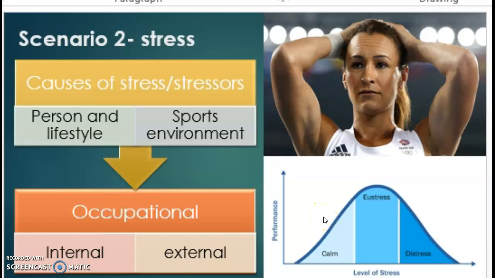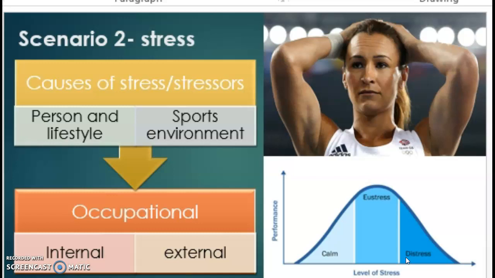This is by, instead of perceiving the sporting demand in a negative way as a threat like we see Nick do in Scenario 1 and Sarah do in Scenario 2, which causes distress, Rachel will see this demand in a positive way in the form of a challenge, and therefore causes eustress to be present and allow optimal levels of arousal and maximal performance. It is clear in terms of Scenario 2 that Rachel experiences eustress during games, whereas Sarah is experiencing distress in big games.